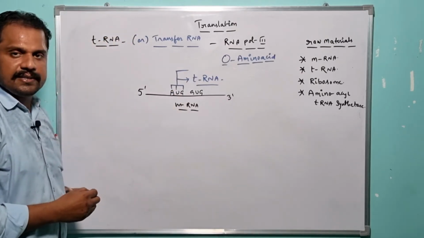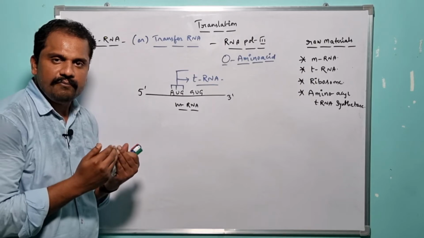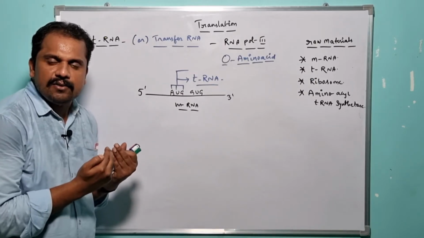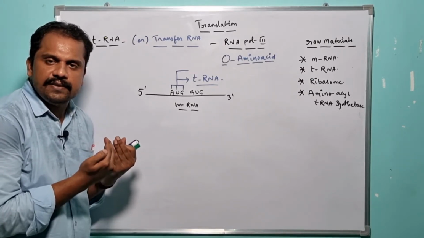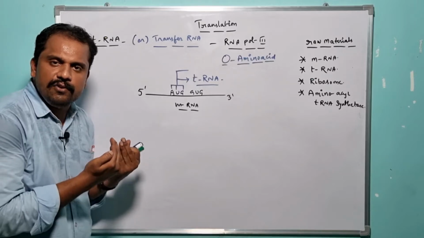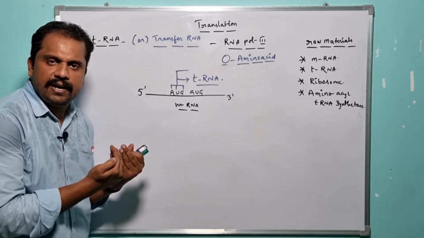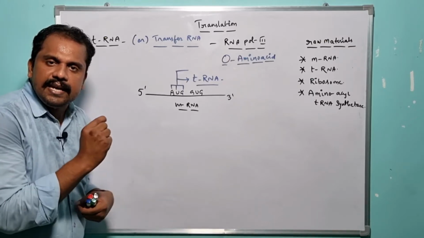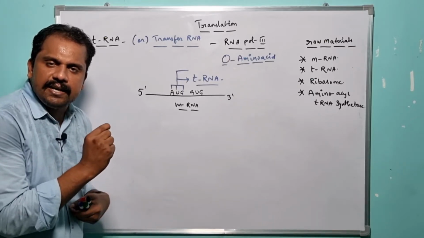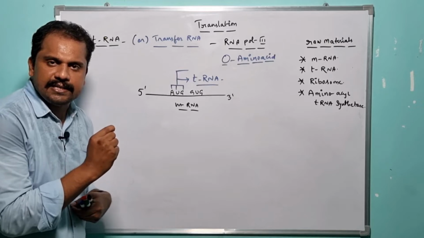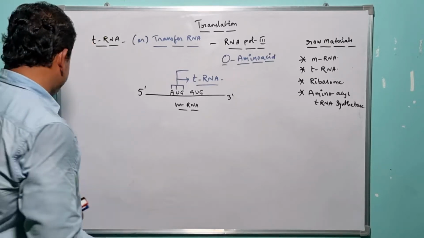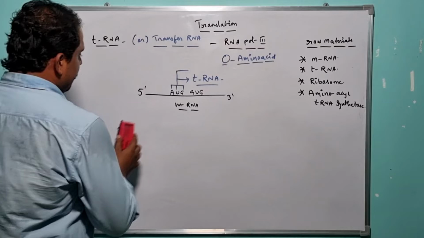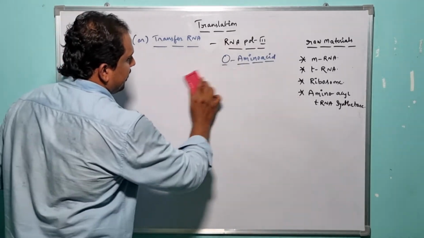So here we need to understand the structure of the tRNA. What are the various components present in the tRNA? If you are capable of understanding the various components which are a part of the tRNA, then you can easily understand the translation mechanism or the translation process in detail. So let me present the structure of the tRNA here.